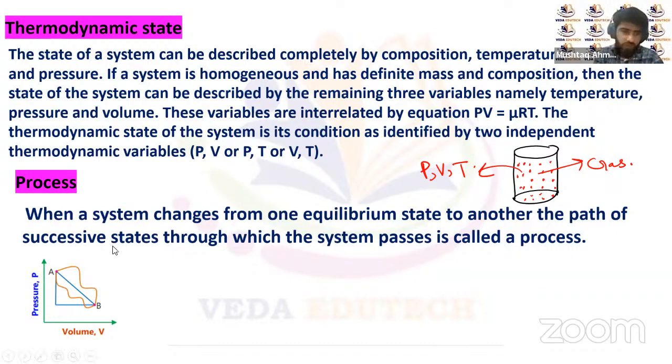Now let's suppose we have a gas. You can see in this diagram we have a gas at A. This is the thermodynamic state at A. In this graph, you can see we reach the state B through different processes.